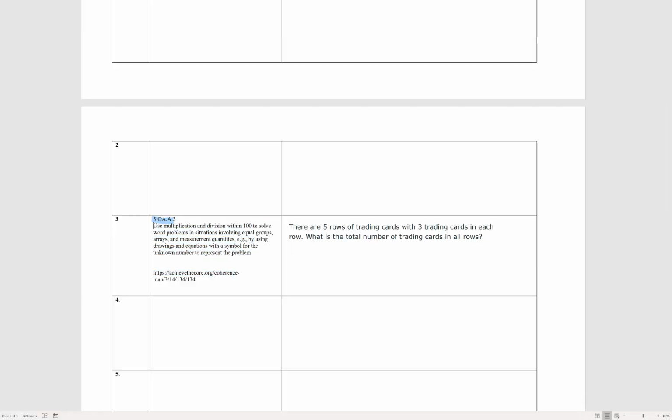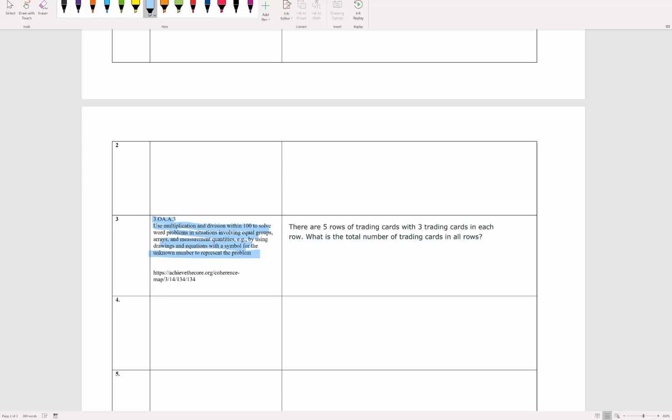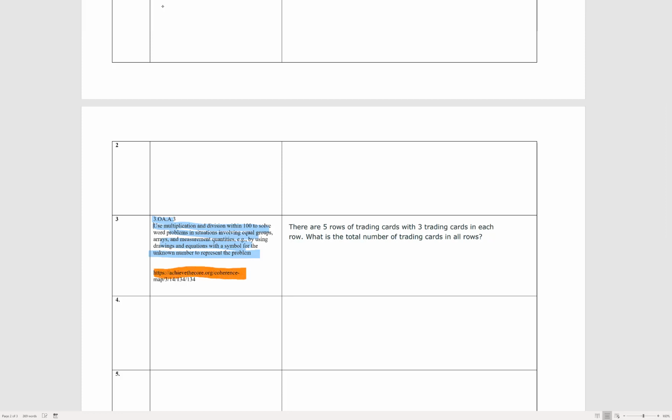So here's an example. Here's a 3rd grade operations in algebraic thinking standard. So there's a standard description. We will also go to the achievethecore.org website, and we're going to use that as a reference. And I'll go there in a moment. You're going to get a reference to where you got the standard domain, but you're also going to put an example problem over here.